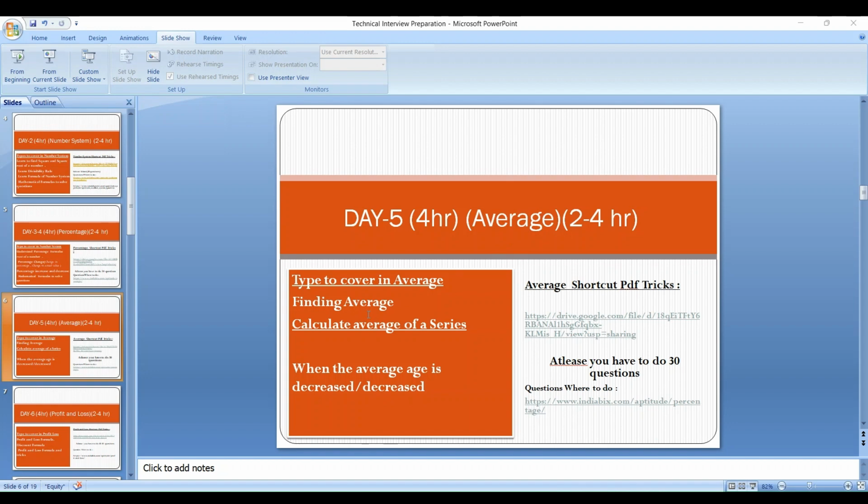After noting down this topic, you have to go to IndiaBix and search for aptitude problems related to areas and formulas. After that, you are perfect in this topic and you can go to the next. You understand, first you have to do at least 30 to 40 questions of this topic, and it is a compulsory factor for you.